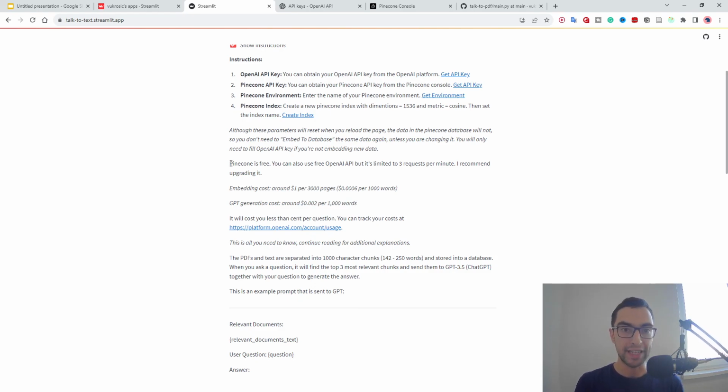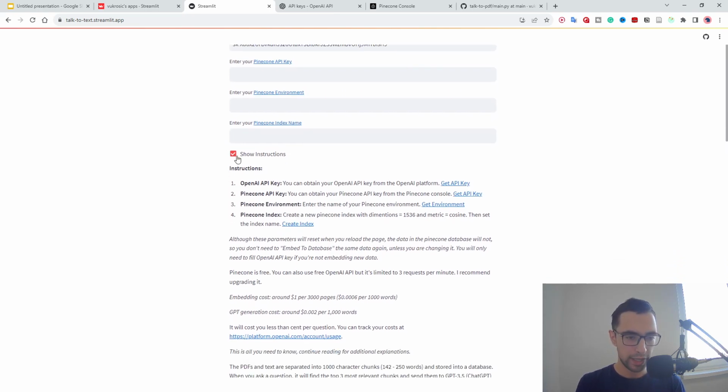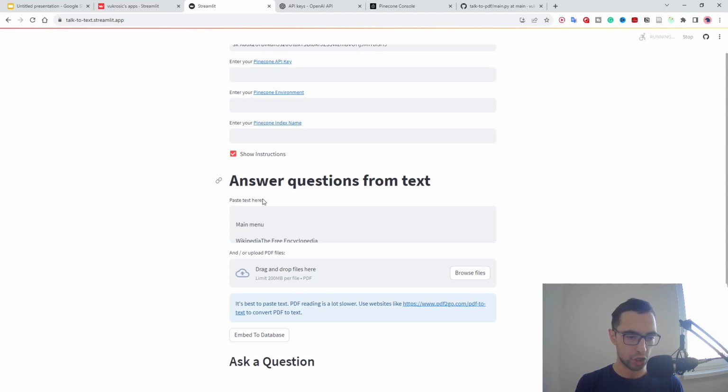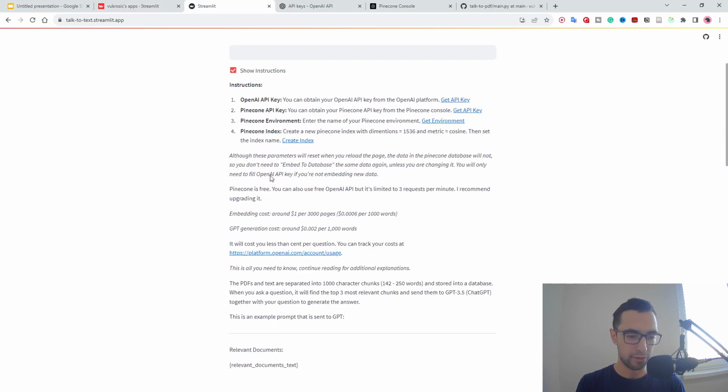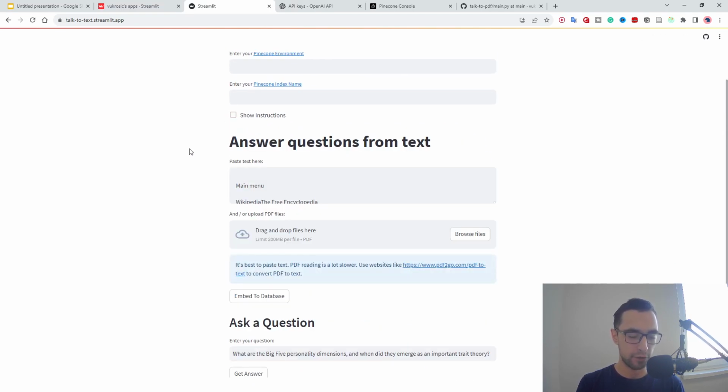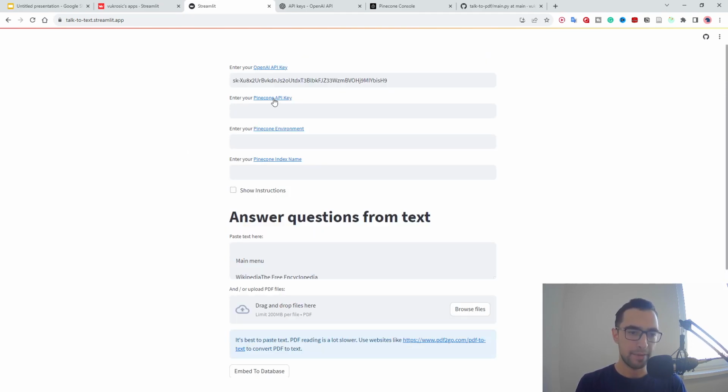Or it's not going to be faster than the free version, but it's not going to have a limit of 3 requests per minute. And by the way, you can click this show instructions to hide or show instructions, but I will explain all of this in the video, so you don't need to read these if you don't want to. Then we will say Pinecone API key right here.